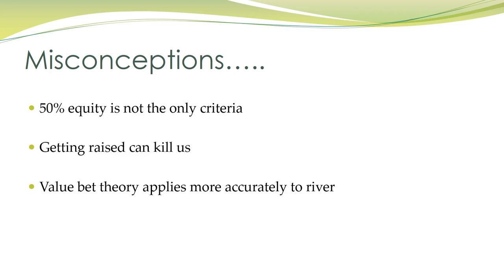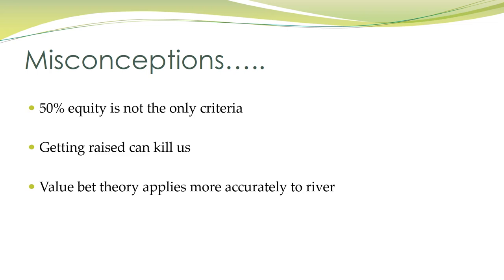So think of it this way: if you have over 51% equity against your opponent's calling range on the flop, but you're in a scenario where you're going to be forced to fold the turn and river at an extremely high frequency, is that flop bet still profitable? And the answer is no. So one important lesson to keep in mind here is that value betting theory applies most accurately to the river.